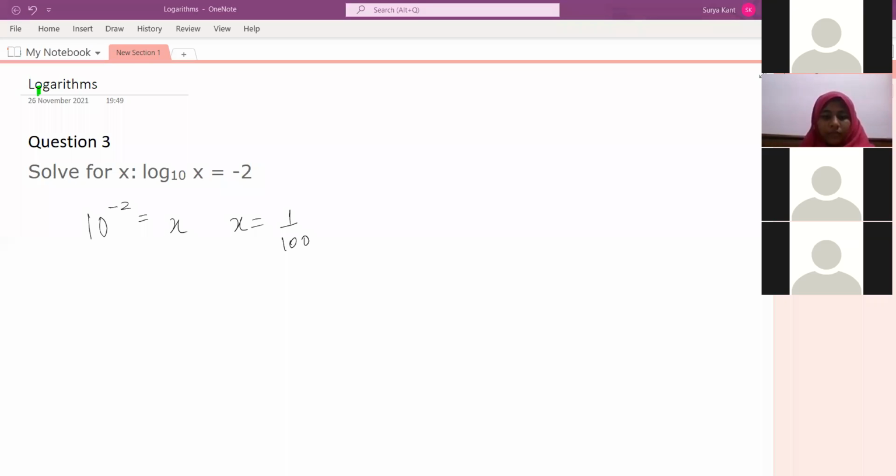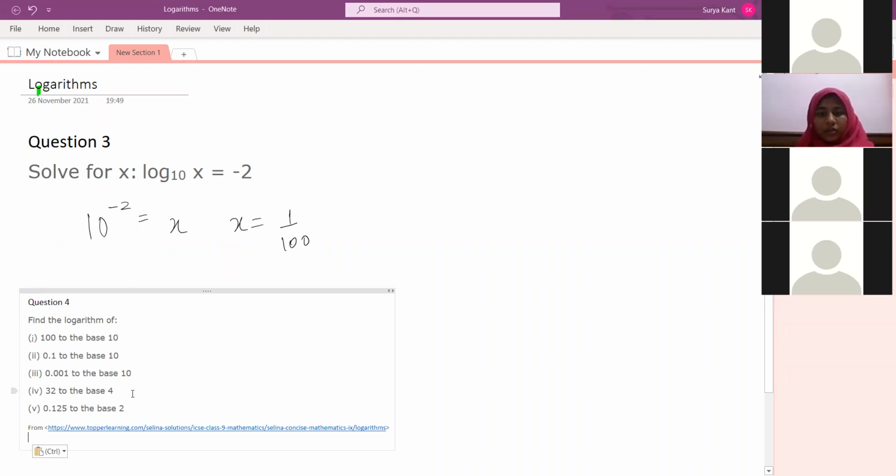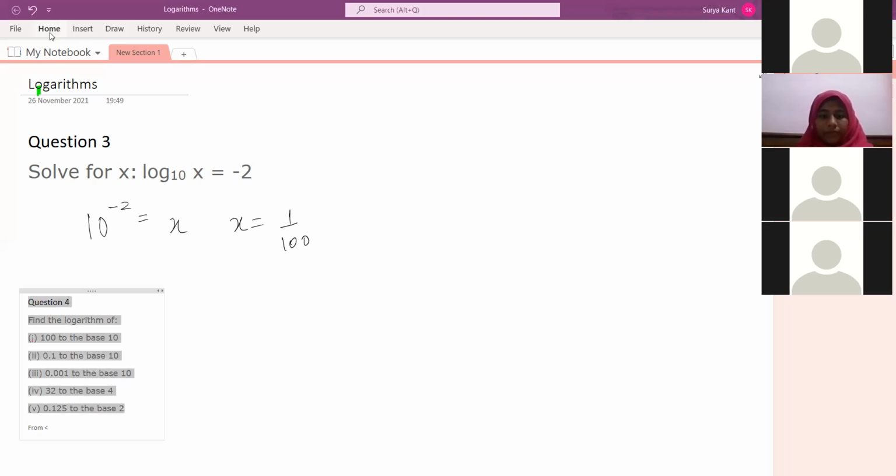Sir, can you explain logarithm, sir? Starting, like a summary. Yeah, I'll explain. First let us do the question. After the question, you can understand automatically half of it. See, this question we have done last time also. I challenge you, just see whether you can do this one or not.